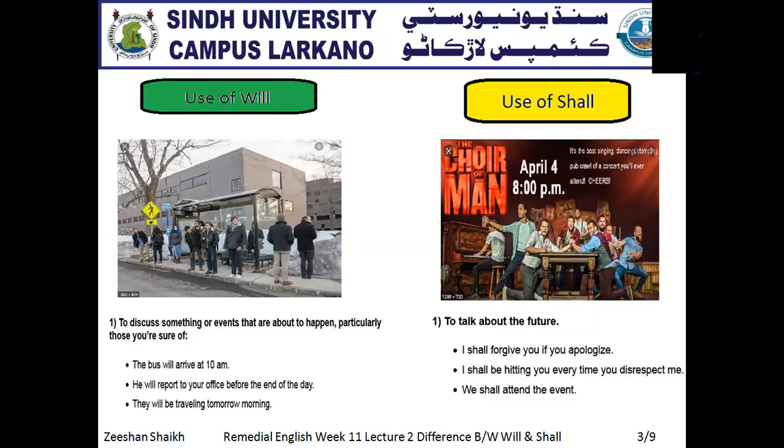You are not stating a surety, just talking about a future event. That's why we use shall to talk only about the future, not the surety. So this is the first difference.